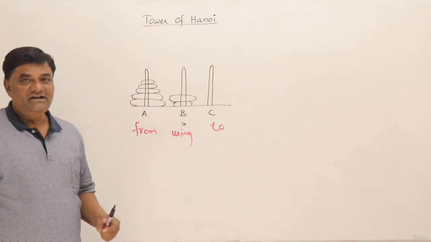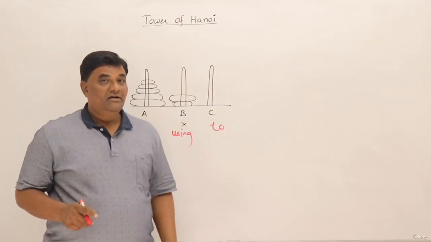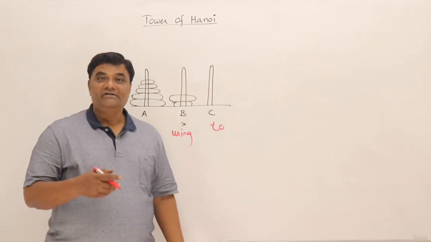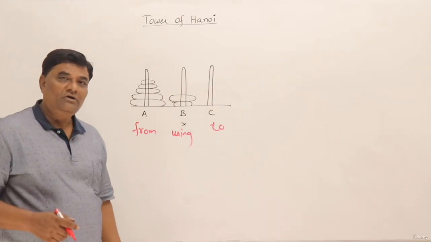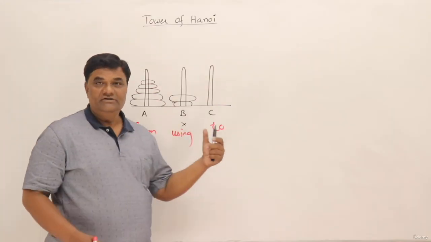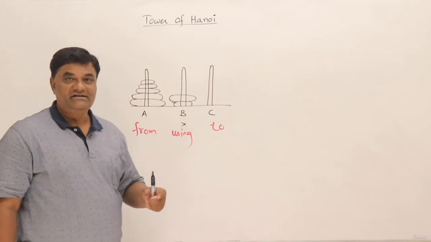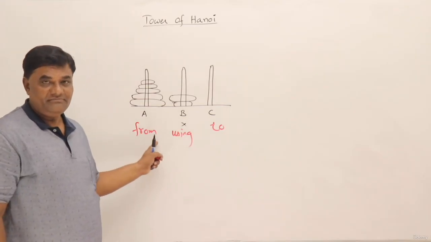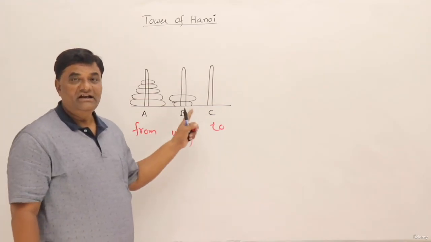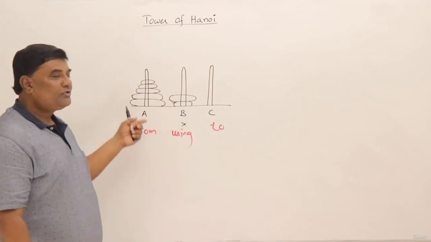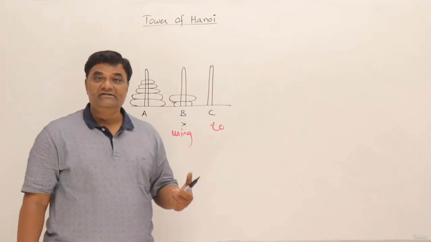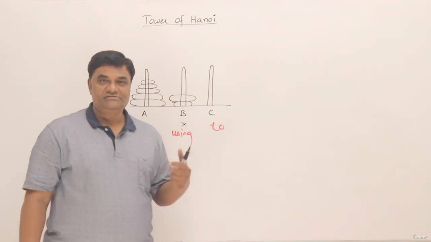So this was believed to be an unsolvable problem. But this problem can be solved using recursion. Let us see how recursion helps in solving this problem. So we want to find what the moves should be such that the disks can be transferred from A to C with the help of B. So we'll take some number of disks and we will try to devise a recursive function.